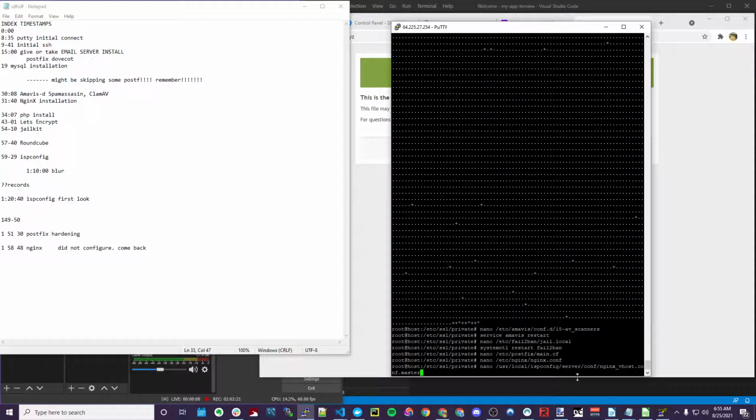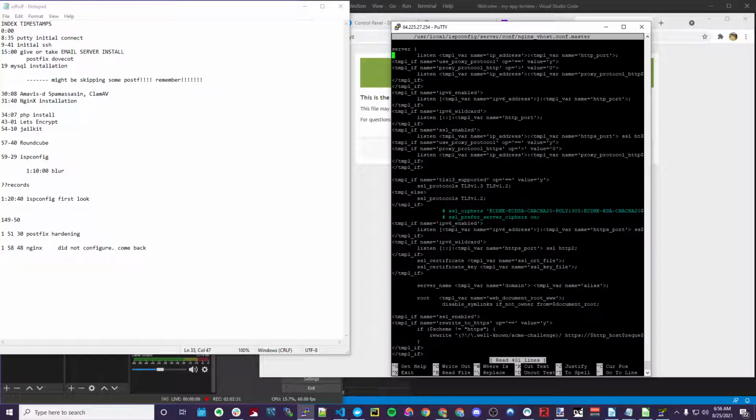Another thing we're going to come and do is the ISPConfig server Nginx vhost configuration master file, which is what I was telling you about: every time ISPConfig makes a website, it will use this master file to make the Nginx blocks. And we can edit this file the same way that we would edit the Nginx config file.